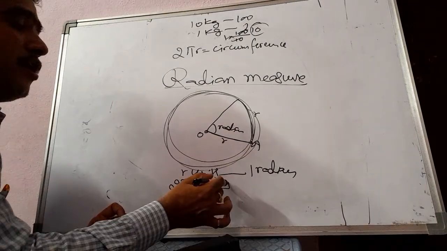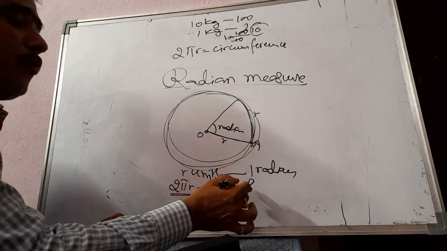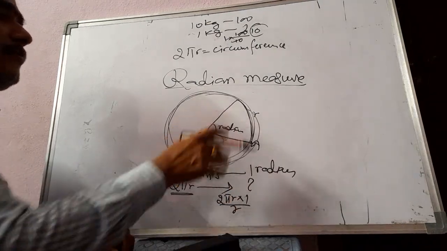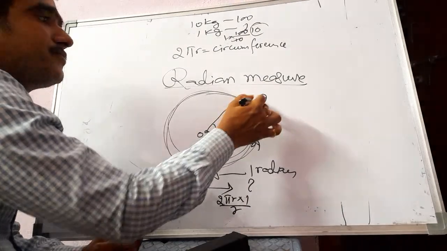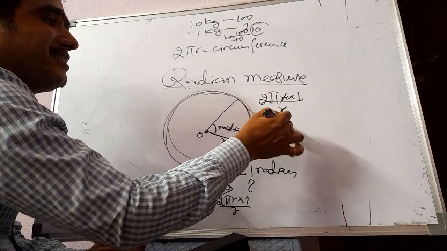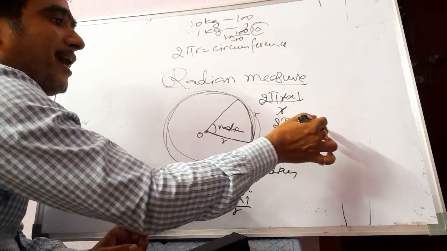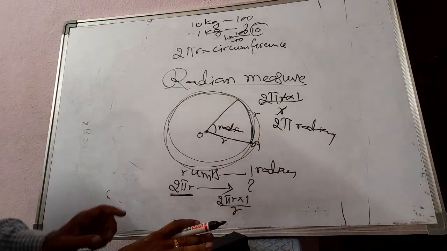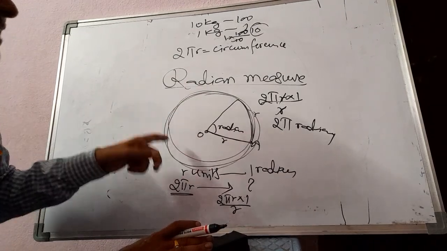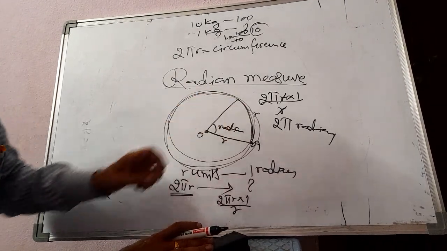For 2 pi r units, how much? 2 pi r into 1 by r. The r gets cancelled. It is 2 pi radians. So the angle made by the circle at the center is 2 pi radians.